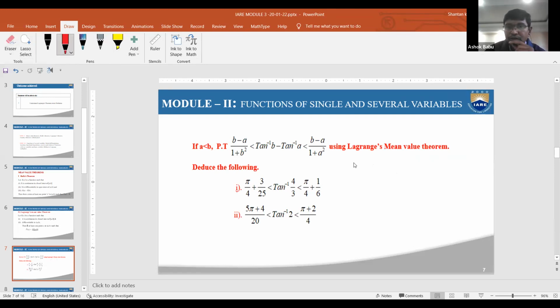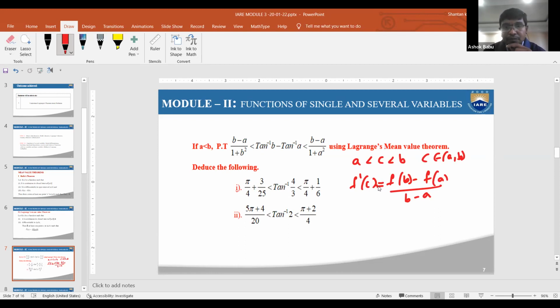What is Rolle's theorem? a is less than c is less than b, because c belongs to (a, b). And here f dash of c is equal to (f of b minus f of a) by (b minus a) is a condition. This is the main thing you need to remember, that is the Lagrange's mean value theorem condition.